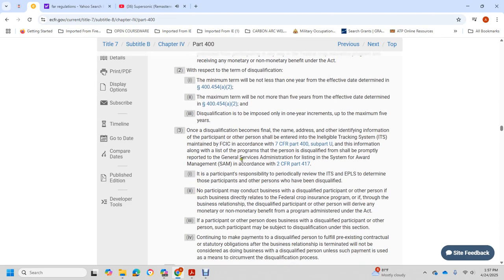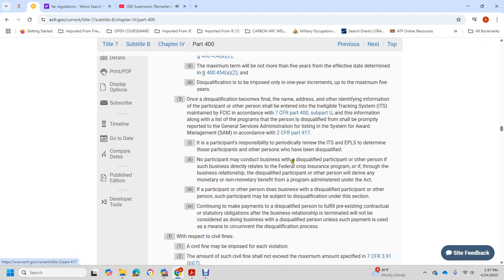Information on the disqualification, including the name and address to identify the participant or person ineligible, is tracked with the Federal Crop Insurance Corporation according to Title 7, Part 400, Subpart U. This information, as long as the person is disqualified, shall be promptly reported to the General Services Administration for listing in the System for Award Management, according to Title 2 CFR 417.